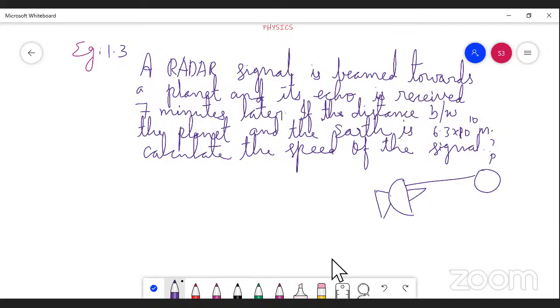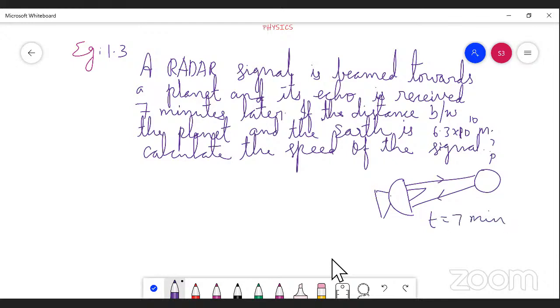For example, if you throw a ball towards the wall, after the ball strikes the wall, it bounces back, isn't it? The same principle we are applying here also. So after this wave strikes this planet, it returns back, and this receiver accepts that signal. This arrow mark denotes the direction of the wave. The returning sound wave we call an echo.